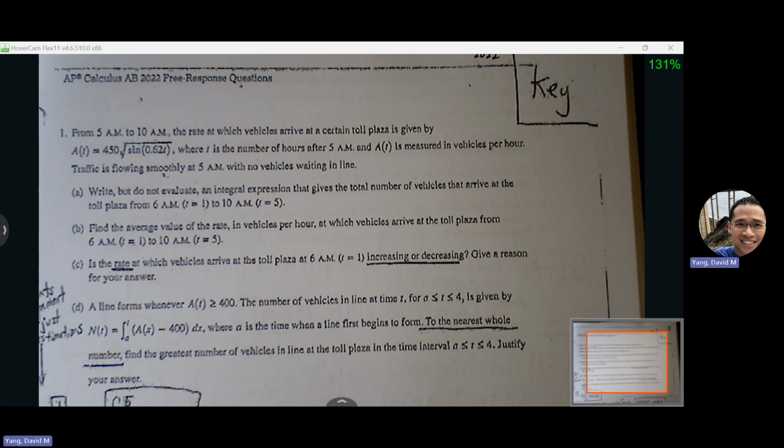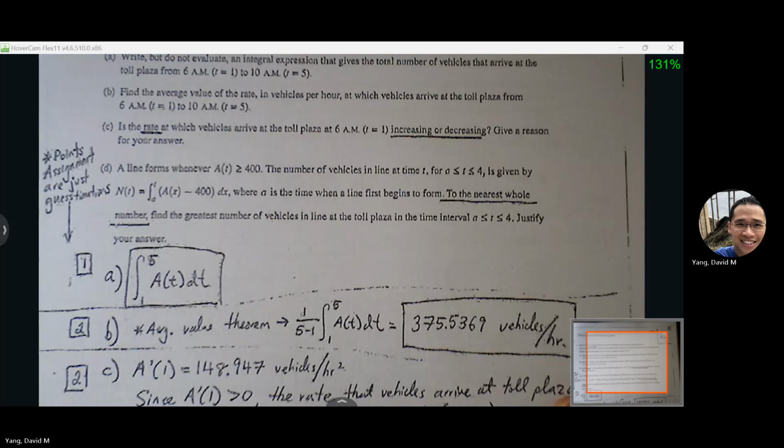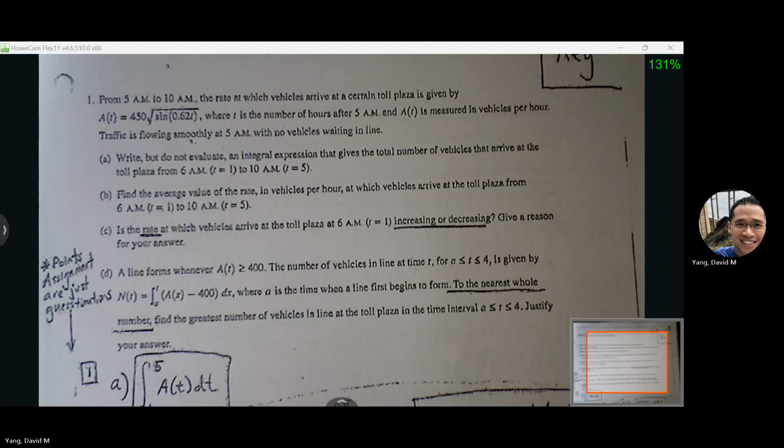So we can apply that for part B. Practice entering into your calculator.